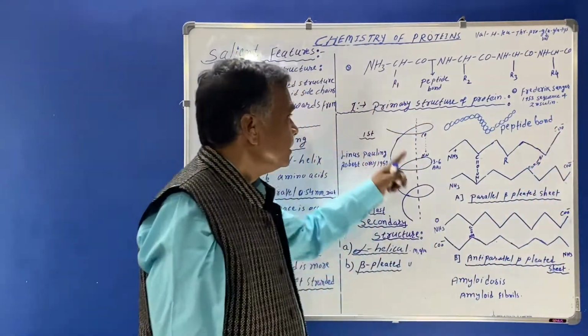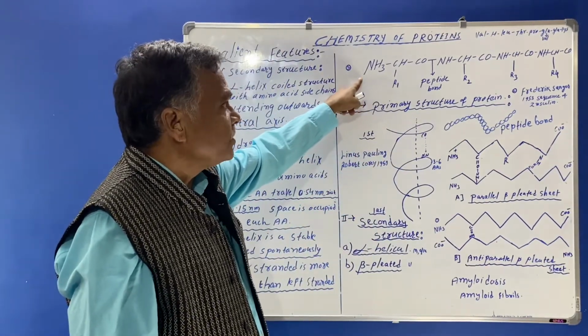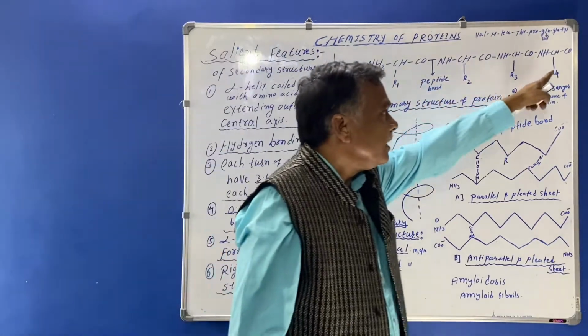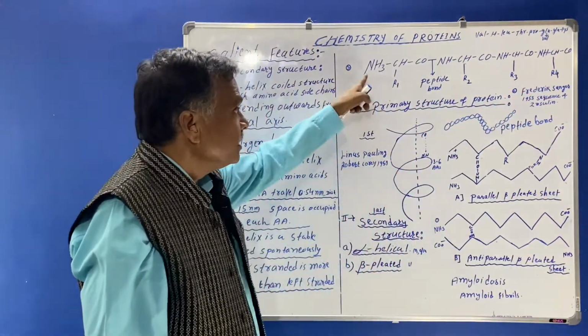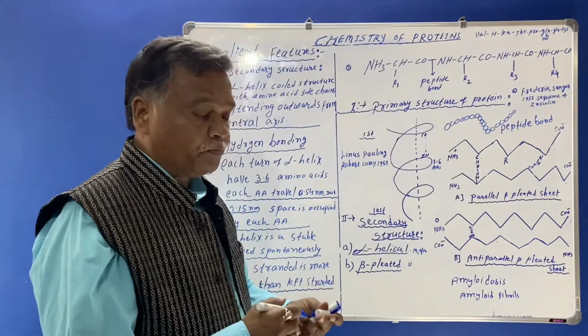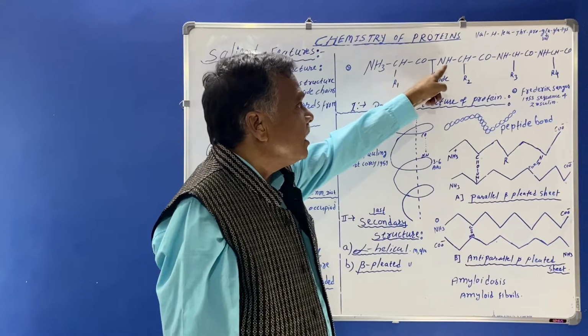So here a structure is given. This amino group is said to be the N terminal, and in the last the C terminal is there. So here the peptide bond is formed between the carboxyl and amino group.